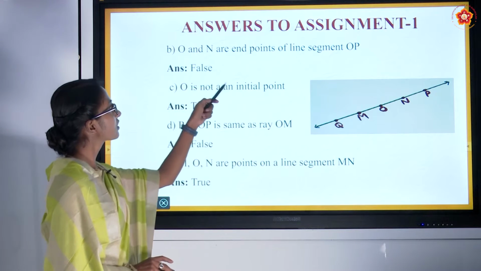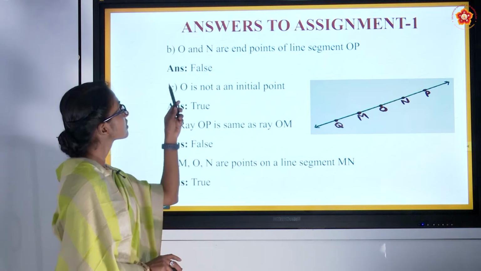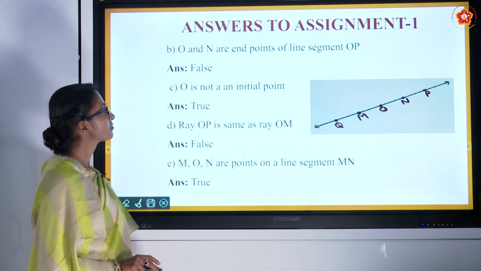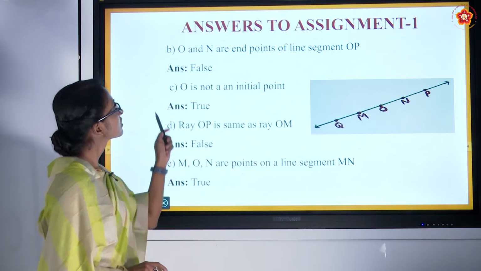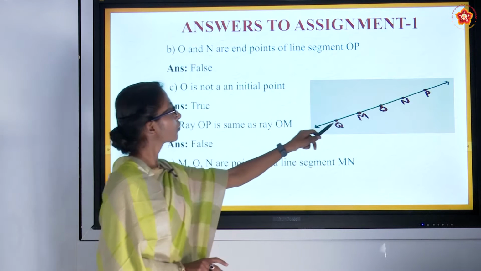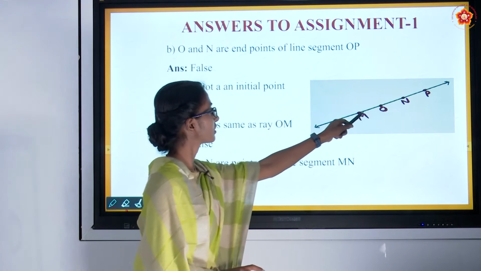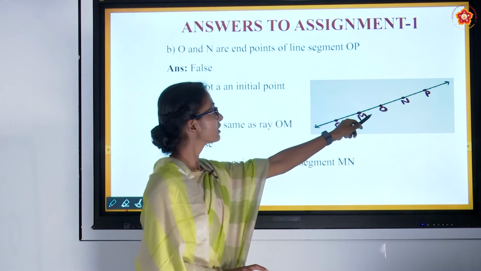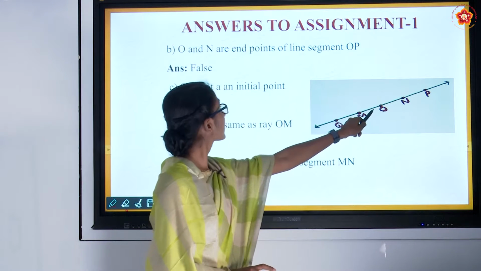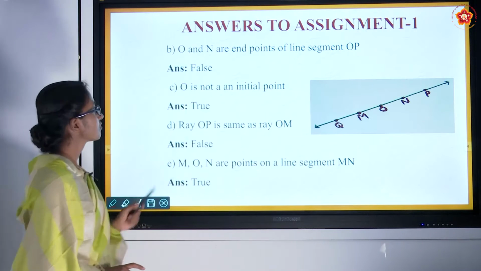O and N are endpoints of line segment OP. The statement is false, because the line segment is OP, but N is the midpoint. O can be an endpoint, but they are saying that both are endpoints. So the statement is false.